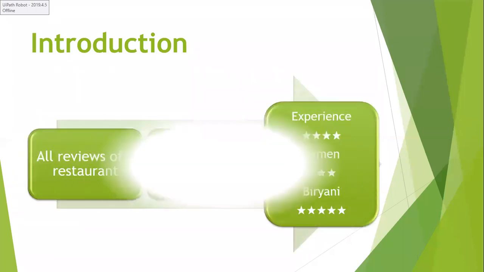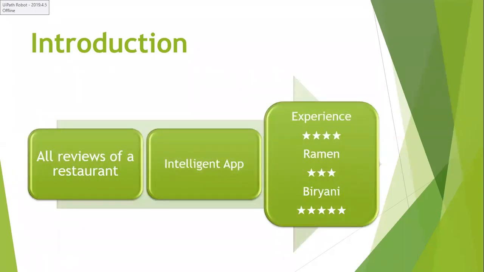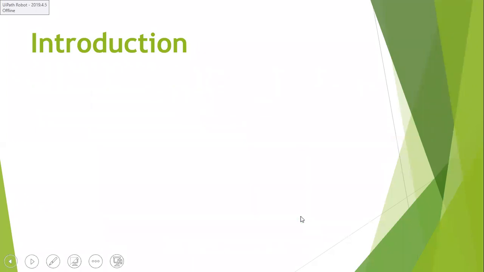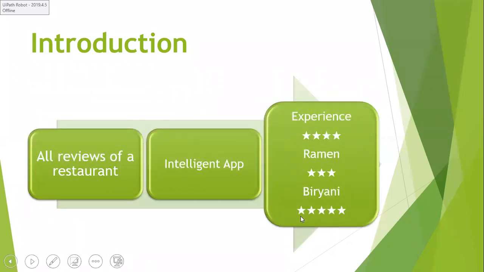That's why it is giving the 4-star. For example, only one positive word is there, that's why it is giving 4-star. In the second review, I have given thumbs down here, that's why it is giving 3-star. And if we have 2 thumbs up in the third review, that is why it is giving 5-star rating.